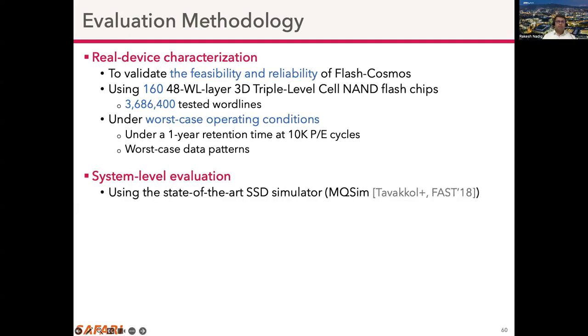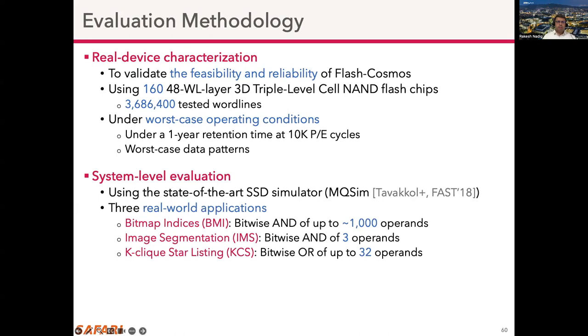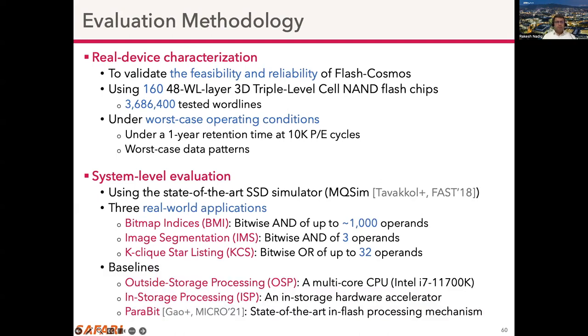Next, we look at a system level evaluation, where we use MQSim, a state-of-the-art SSD simulator, and 3 real-world applications. And Flash Cosmos is compared with 3 baselines: a conventional system which uses a multi-core CPU to perform bulk bitwise operations, an in-storage processing unit which uses a hardware accelerator to perform computation within the storage device, and Parabit, which is the state-of-the-art in-flash processing mechanism.